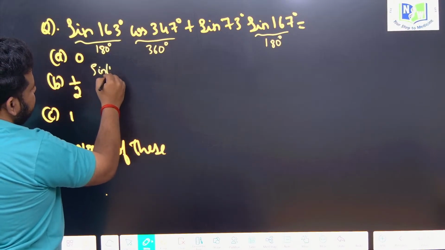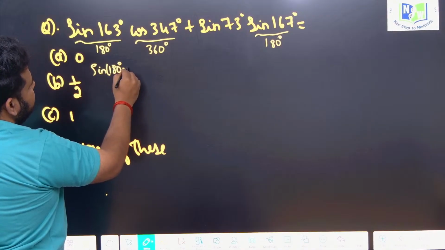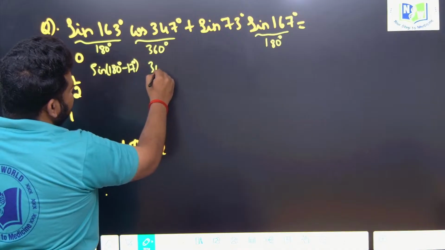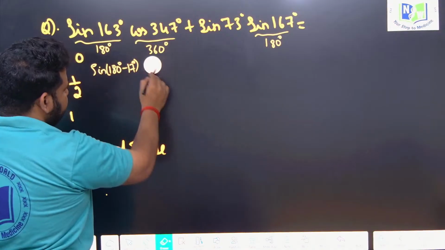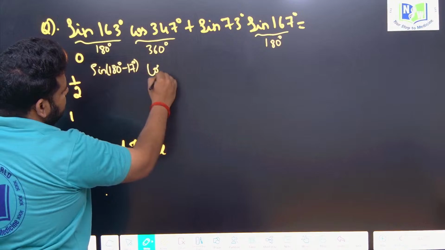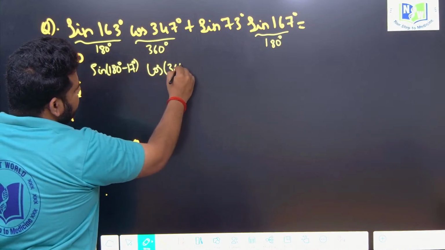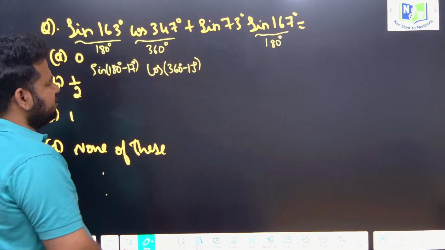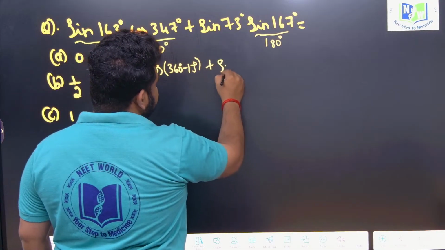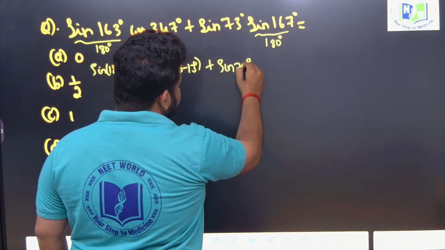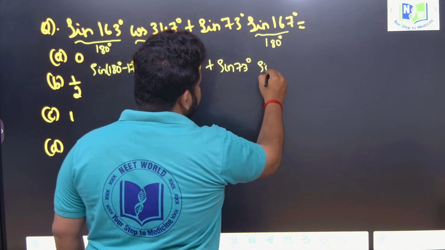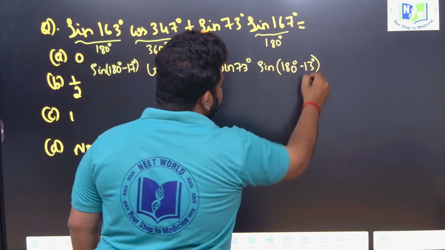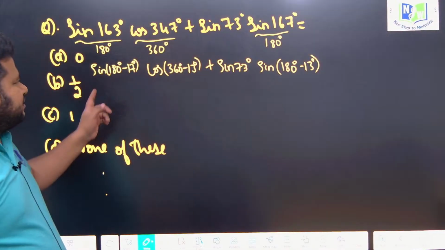Now, this sin 163 degree, I can write as sin of 180 minus 17 degree. Cos 347, I can write as cos of 360 minus 13 degree, correct? Sin 73, keep it as it is, because this is less than 90 degree. Sin 167, I can write as sin of 180 minus 13 degree. Sin of 180 minus 17.